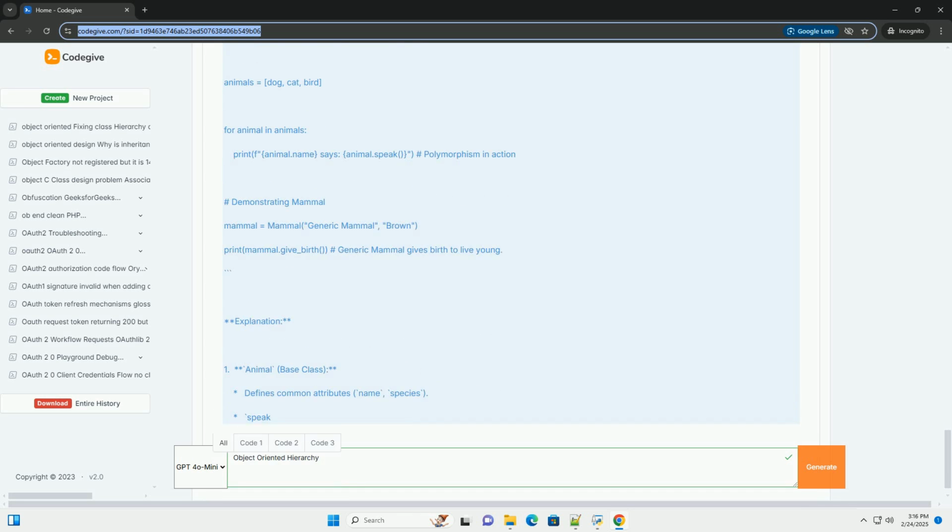3. Code example: building a hierarchy of animals. Let's create a hierarchy of animals to illustrate these concepts using Python. Explanation: 1. Animal, base class. Defines common attributes, name, species. Speak is an abstract method. It's meant to be overridden by subclasses. The NotImplementedError ensures that subclasses must provide their own implementation.